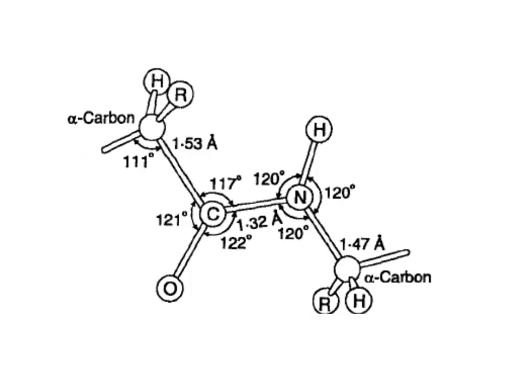Here we can see this is the C double bond O and here CN, and this part is amide, which is present in the same plane, carbon and nitrogen. This is sp3 carbon, and here sp3 carbon R is oriented in a different direction, R and H, one is front, the other one is back.